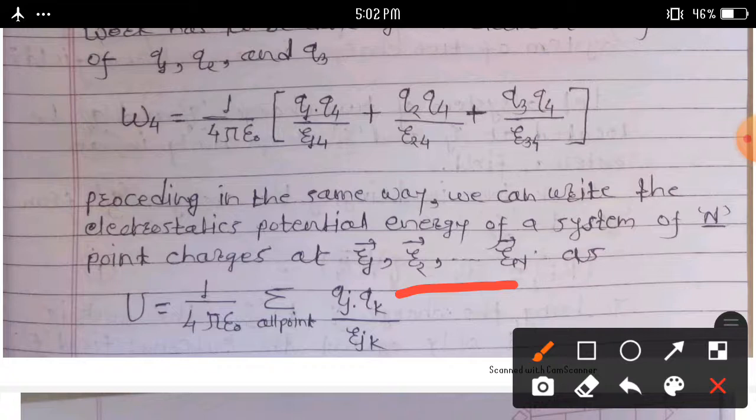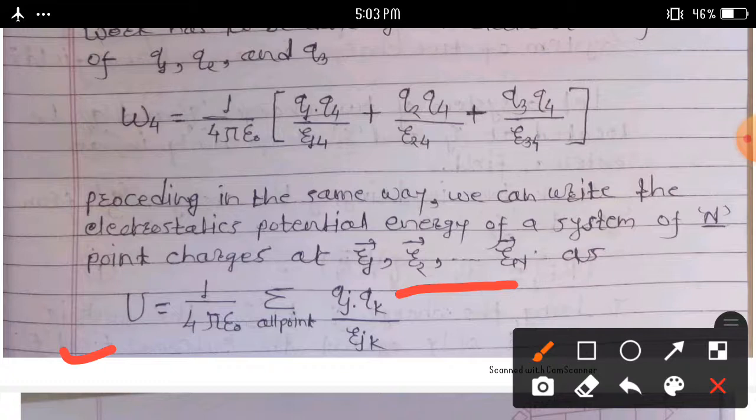We can write U is equal to 1 upon 4 pi epsilon naught, summation over all pairs of q suffix j into q suffix k upon r suffix jk. This is the equation and expression for the potential energy of a system of n point charges.